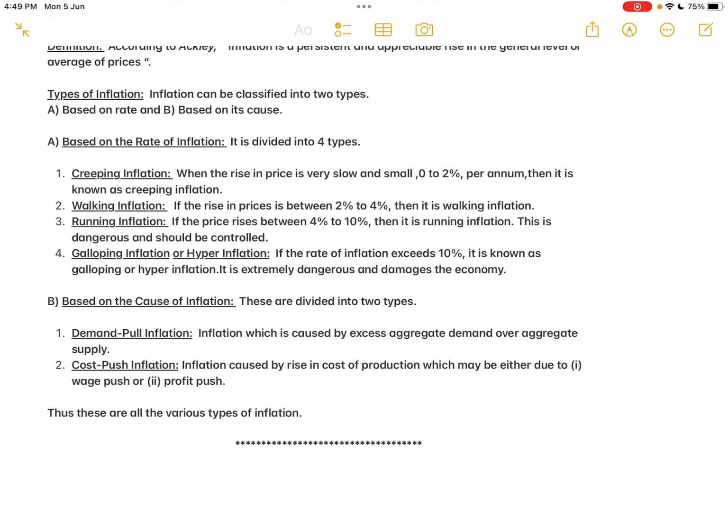When the cost of production keeps on increasing, the producer wants to increase the profit also. How will the producer get more and more profit? Only by increasing the prices. So it is the wage push or the profit push.